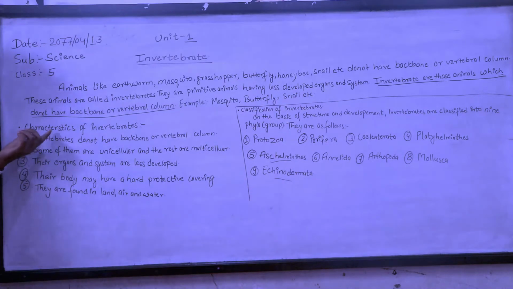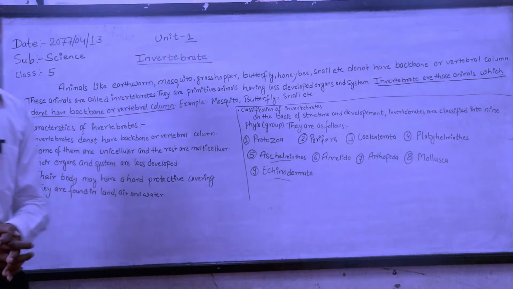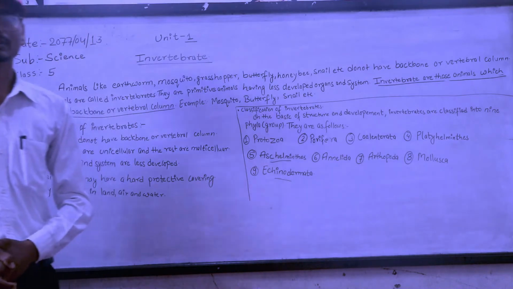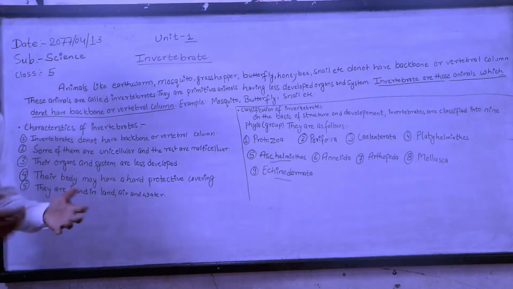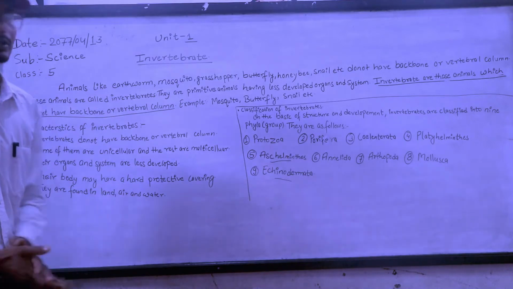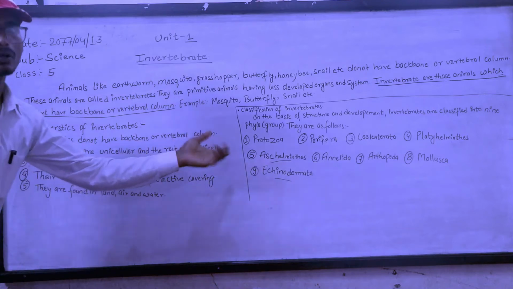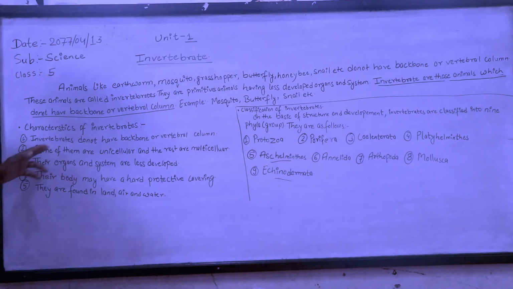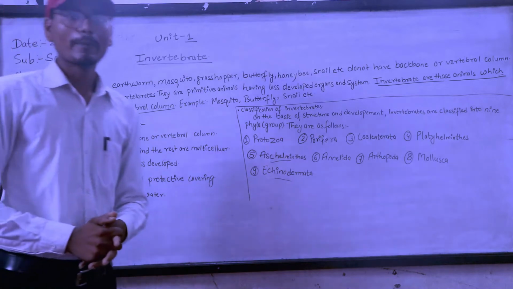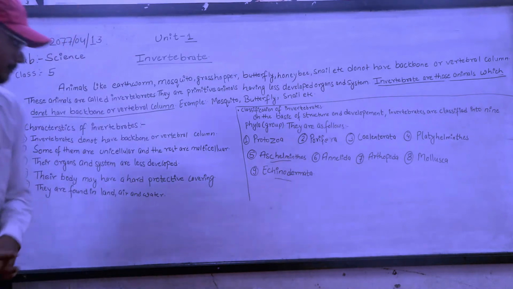Now, what are the characteristics of the invertebrates? How can we identify whether the animals are invertebrates or not? Number one, invertebrate animals do not have backbone or vertebral column.